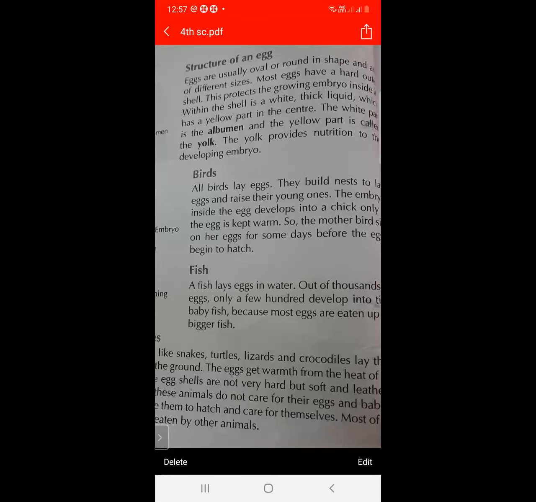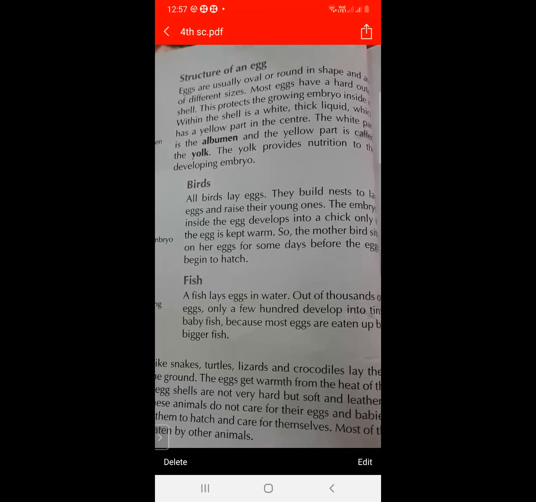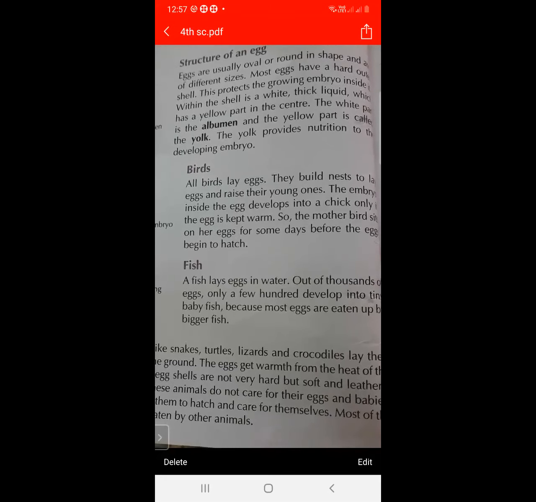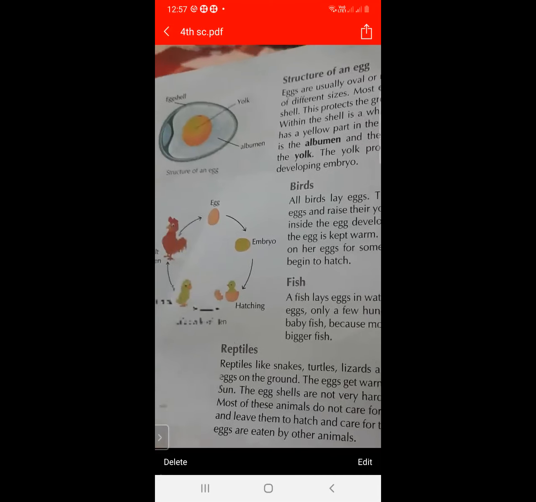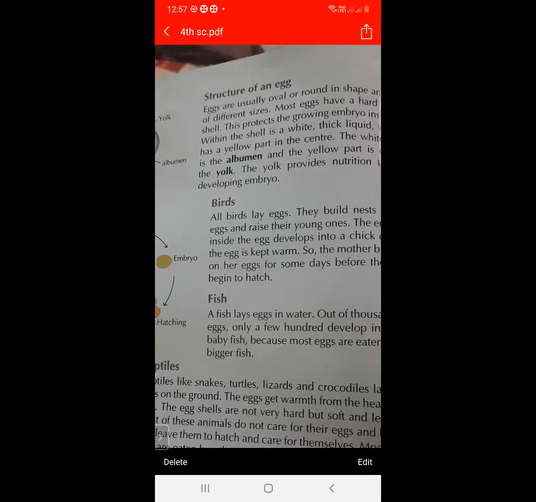So what is the structure of an egg? Eggs are available in different shapes and sizes. Mostly they have a very hard shell, and inside there is a white liquid and a yellow part in the center. The white part is called albumen and the yellow part is called yolk. Because of the yolk, nutrition is provided to the developing embryo. The outer shell is called the eggshell, in the center is the yolk, and in between is the albumen.